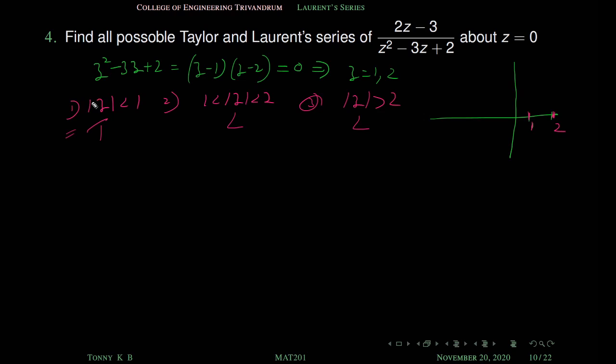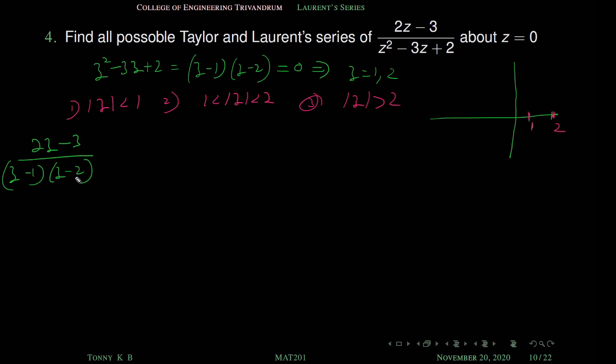So we are going to consider the first case. So here this function has a Taylor series. So how to find the Taylor series? Here the function is 2z minus 3 divided by z minus 1 into z minus 2. Okay, we have so many standard Maclaurin series, but all are of the form 1 by 1 minus z or 1 by 1 plus z, their squares and so on. But here is a product term. So how to split this?